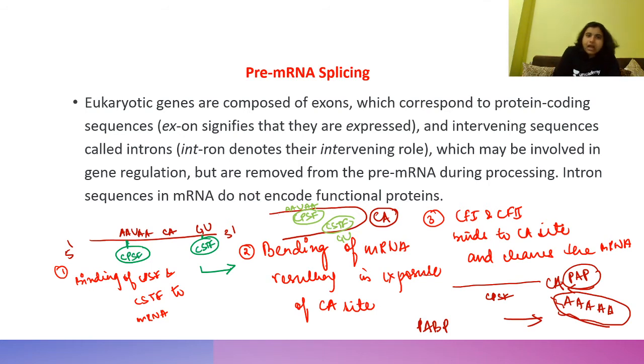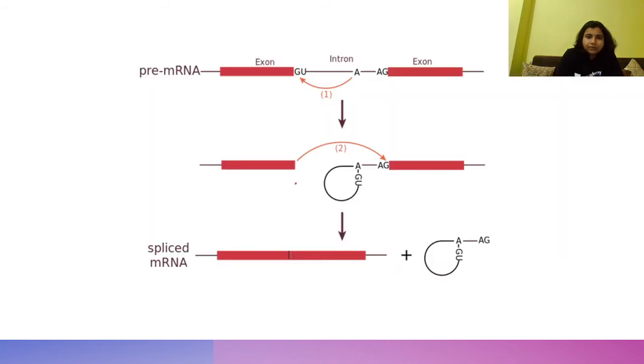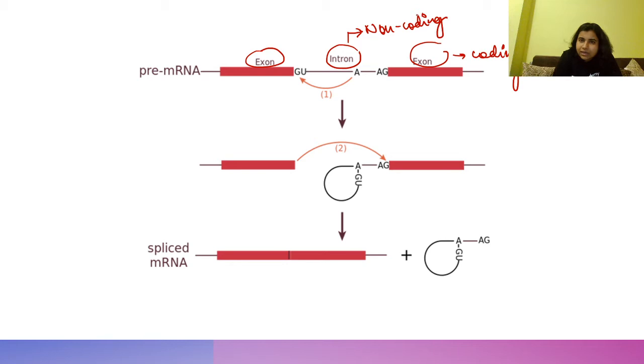Coming to pre-mRNA splicing, eukaryotic genes are composed of exons, which correspond to protein coding sequences, and intervening sequences called introns, which may be involved in gene regulation but are removed from the pre-mRNA during processing. See, this part is called intron and this part we call exon. Exons are coding sequences, and introns are non-coding sequences. Our aim during splicing is to remove this intron.